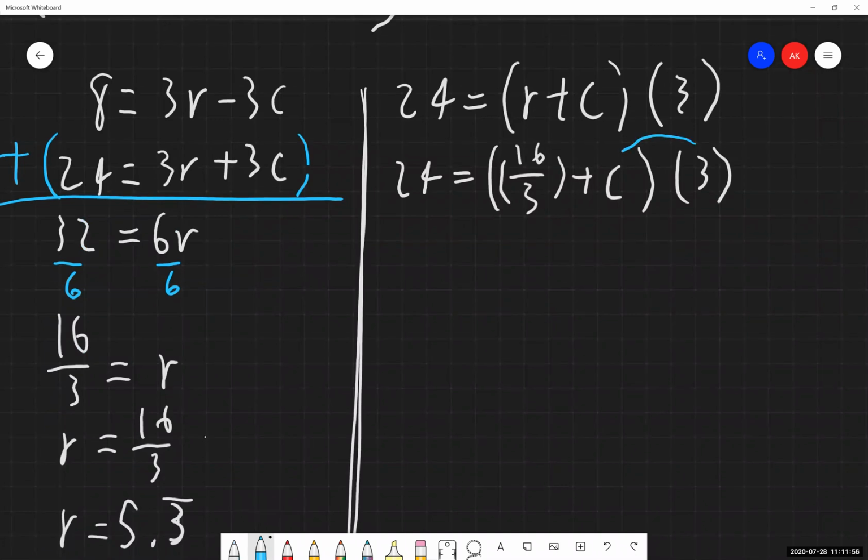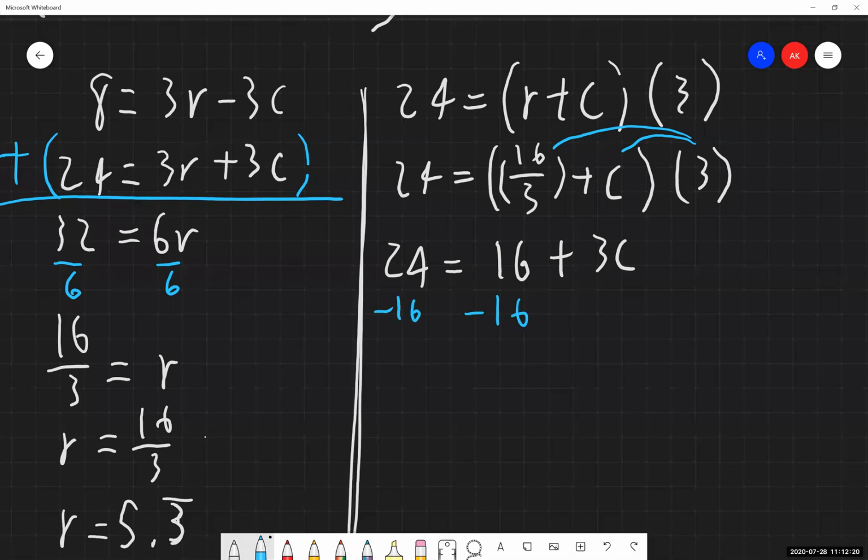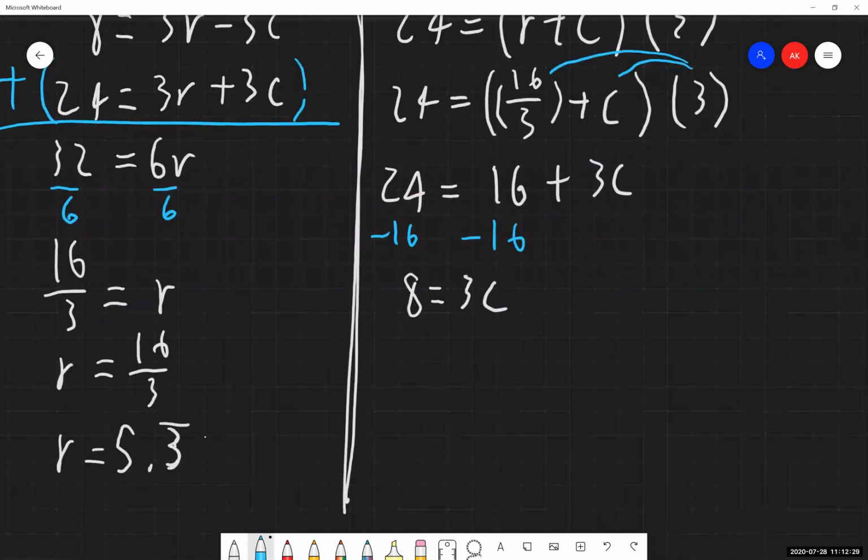This 3 is going to distribute through to both terms. So when that happens, we're going to get 16 plus 3c. The 3 going through the fraction, the 16 is going to stay the same. The 3's cancel out. Subtract 16 from both sides. It's going to give me 8. It's equal to 3c. Divide both sides by 3. And we're getting c is equal to 8 over 3.